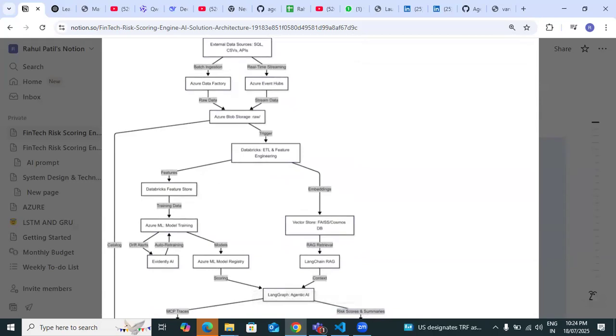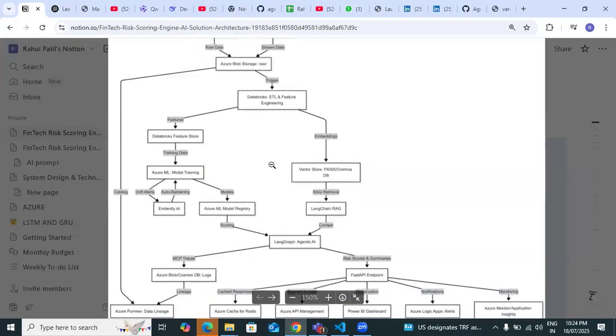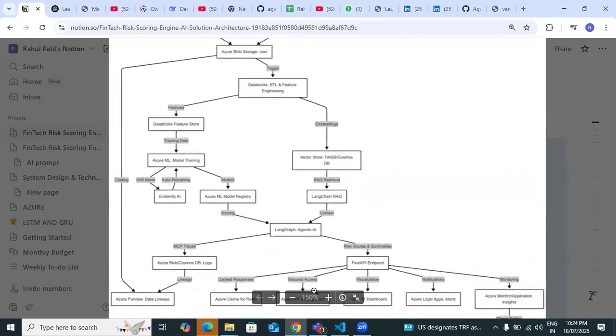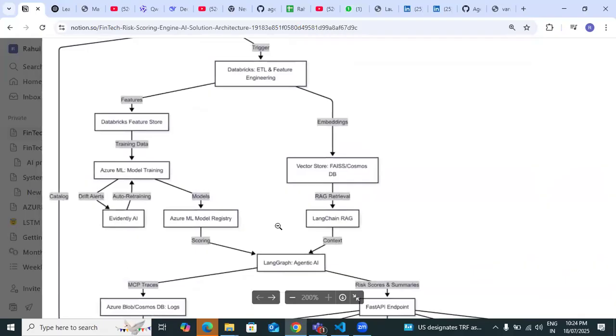So you're pulling into Azure Data Factory. So with extraction you are doing ETL, right? Yes. Then you have to increase the size a little bit. Okay, now it is good. Databricks, ETL, and feature engineering, you are doing it.